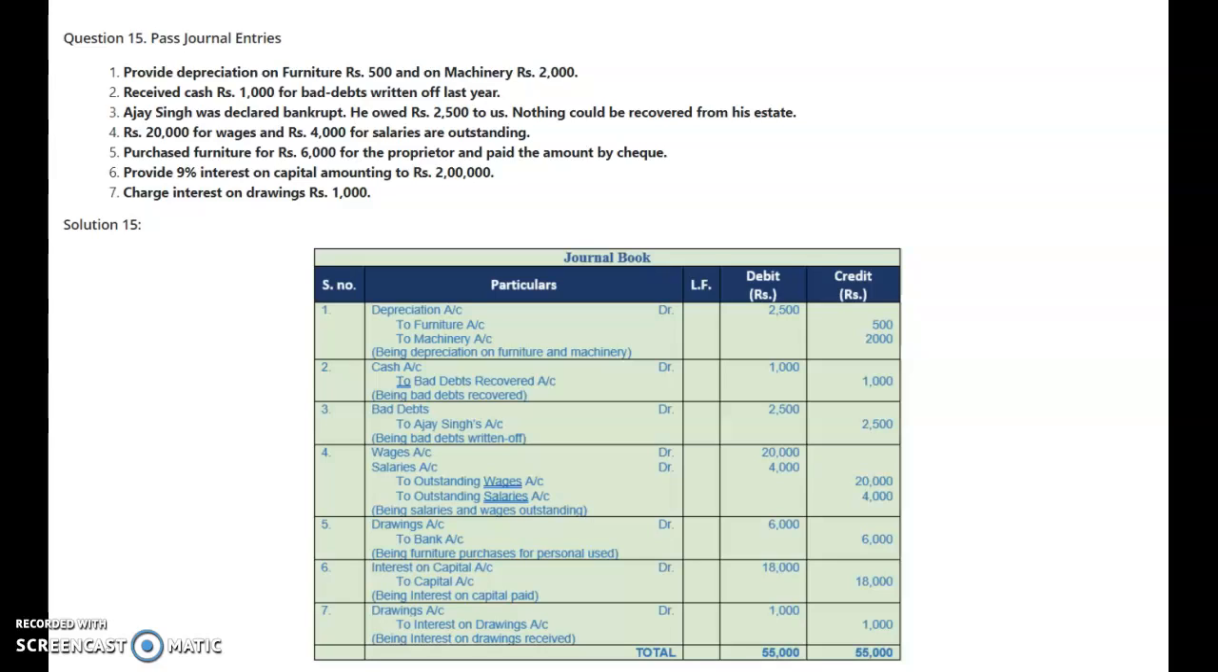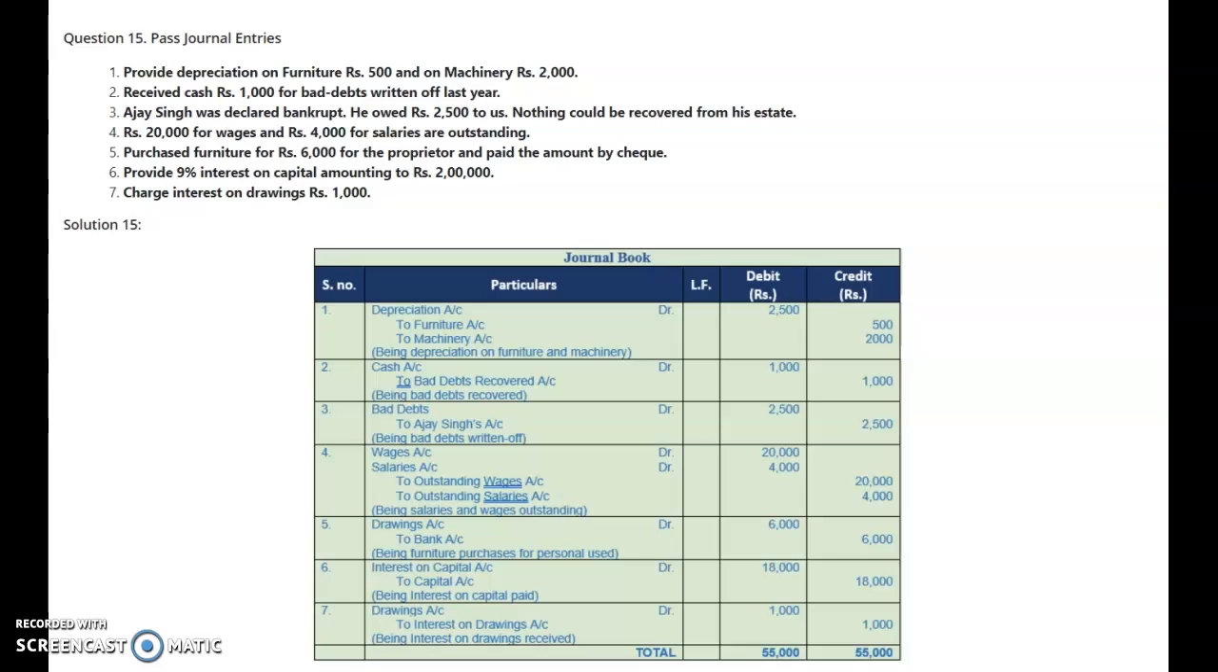The next transaction is charge interest on drawings rupees 1,000. Now as interest on capital is given by the business on capital, likewise interest on drawings is collected by the business from the proprietor. This way it is the income of the business and the loss of the proprietor. So income accounts should be credited, and in order to reduce the amount of capital, we will charge them to the drawings. So charge interest on drawings rupees 1,000 is given.